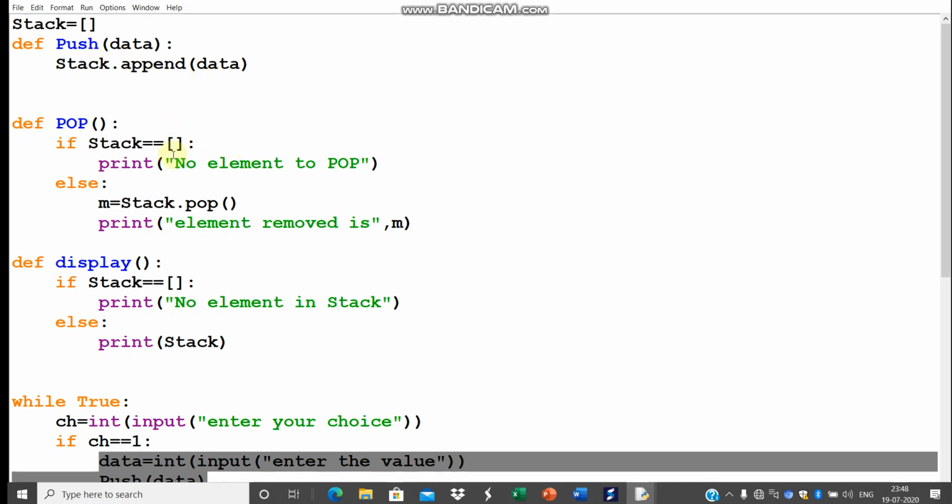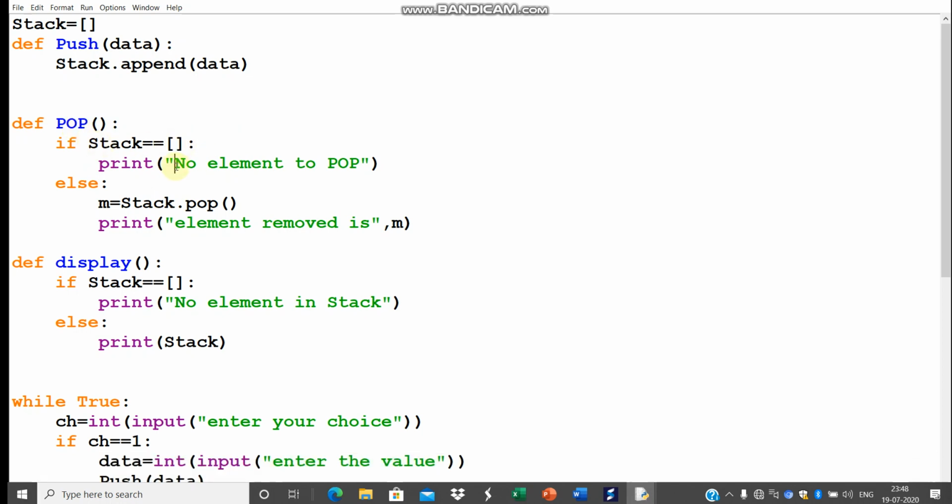Now next time, assume pop function is being called. So pop function is checking whether the list is empty or not. If it is empty, it will display no element to pop. Or otherwise, as we know, the pop function removes the last inserted element.